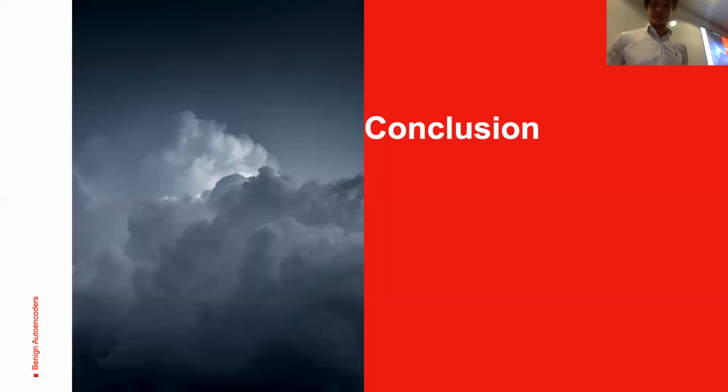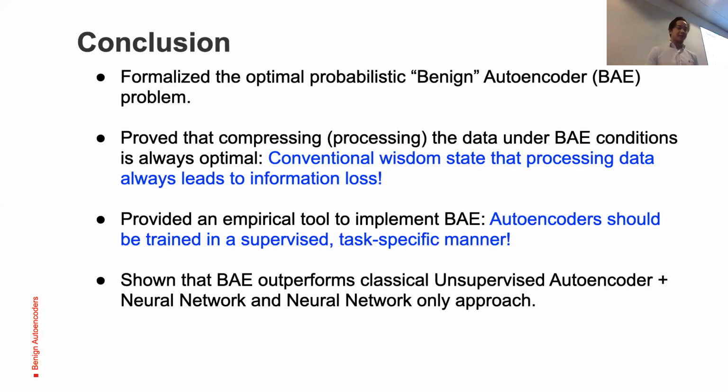So to conclude, we formalize the optimal probabilistic benign autoencoder problem, and prove that compressing or processing the data under the benign autoencoder condition is always optimal, so the conventional wisdom that processing data always leads to information loss is wrong. We provide an empirical tool to implement the benign autoencoder, show that autoencoders should be trained in a supervised, task-specific manner, and show that our implementation outperforms the classical approach.